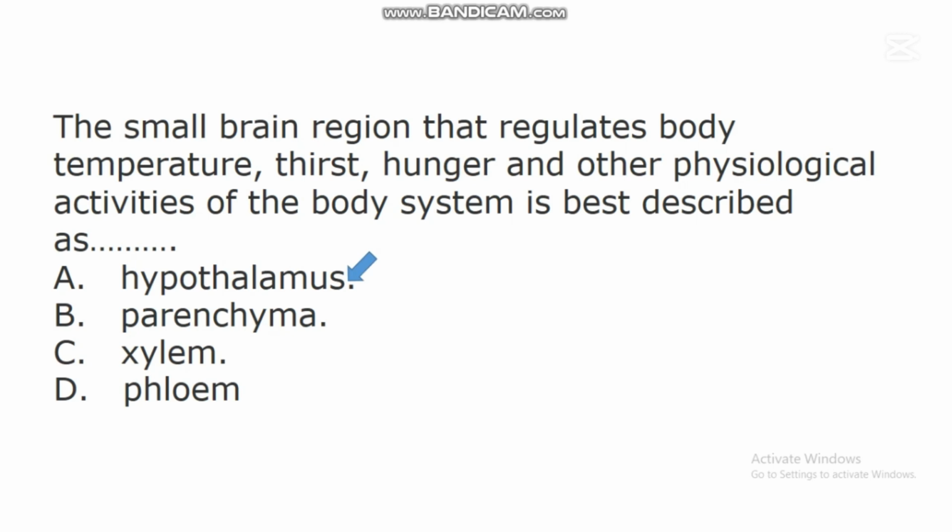Hypothalamus is the part of the brain that regulates the temperature of the body. It regulates taste, hunger, sleep, and other physiological activities of the body system. Research has shown that this part of the brain works with other parts of the nervous system in order to regulate temperature, taste, and other physiological activities.